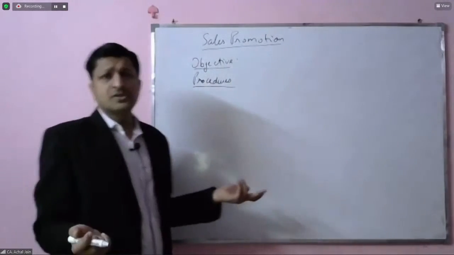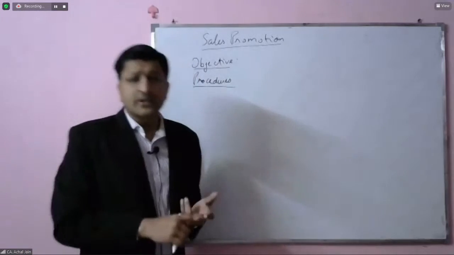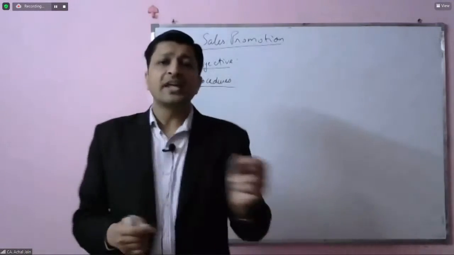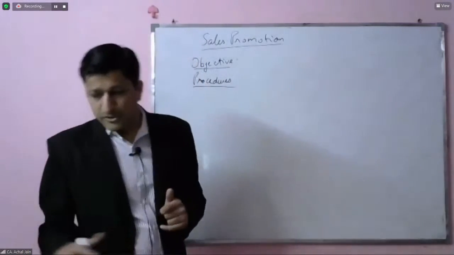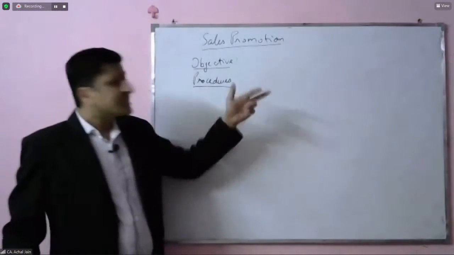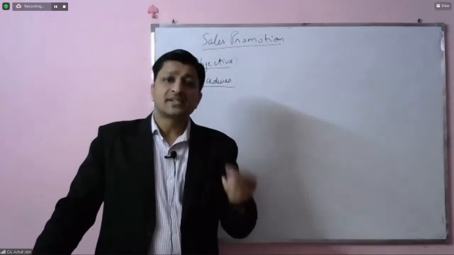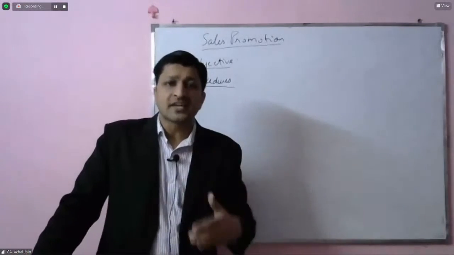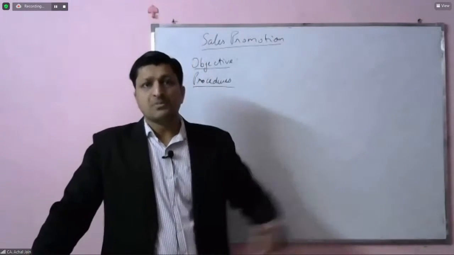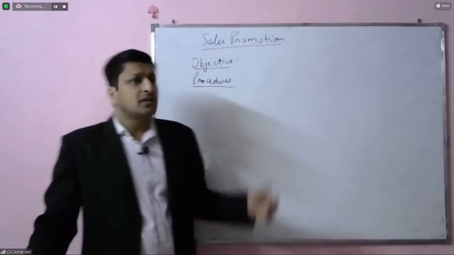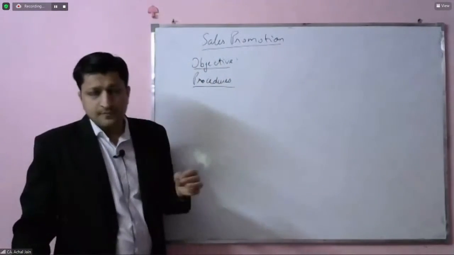Now, what can be the procedure for sales promotion? The auditor will say that he will scrutinize the ledger of sales promotion. The next procedure could be that the auditor will establish the linkage of this expense with sales, meaning what has been the cost driver of this expense.